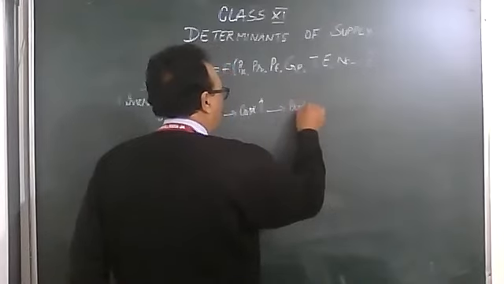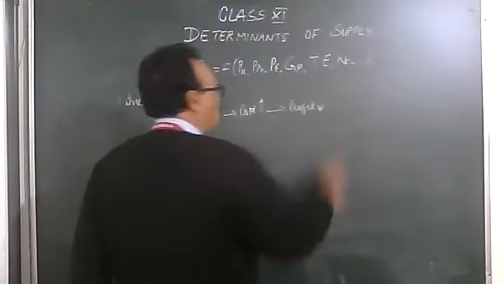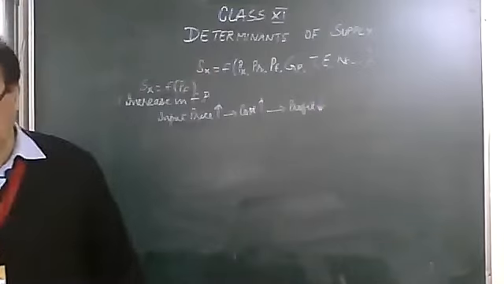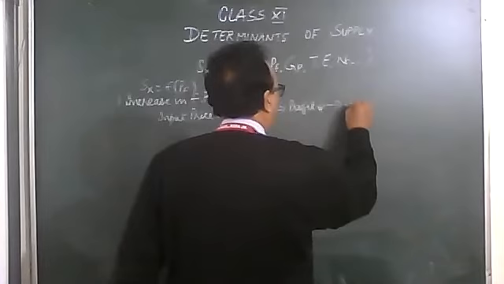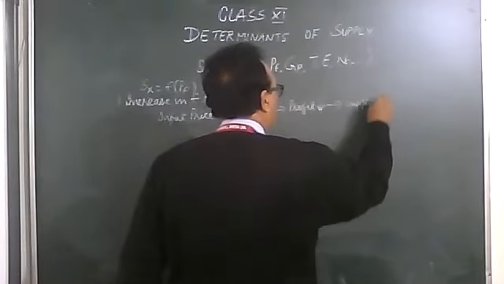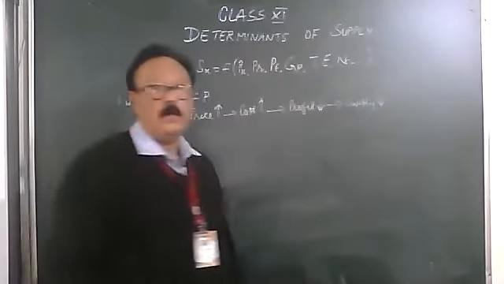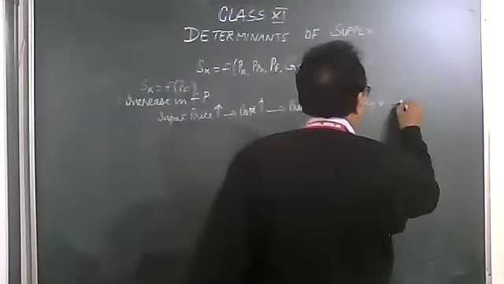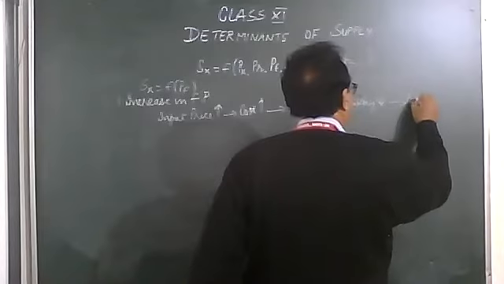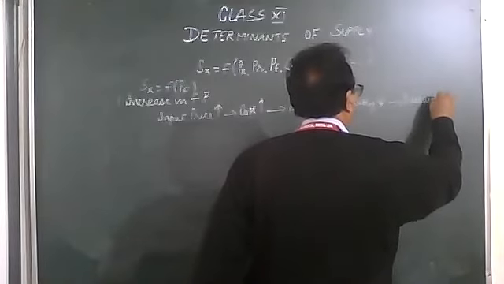Your profit will come down. Your profit will be less. When your profit is less, what will happen? The supply will be less. When the supply is less, what does it imply? It implies a backward shift.